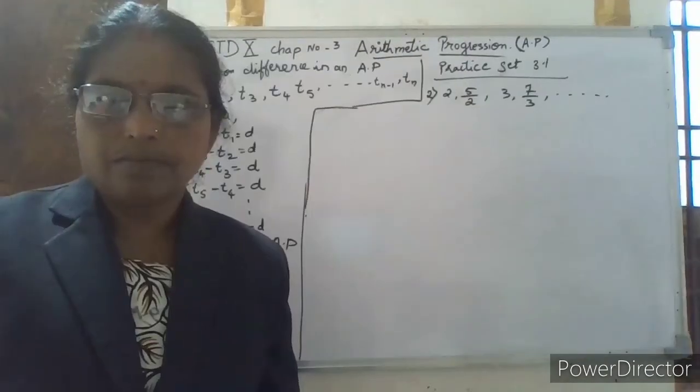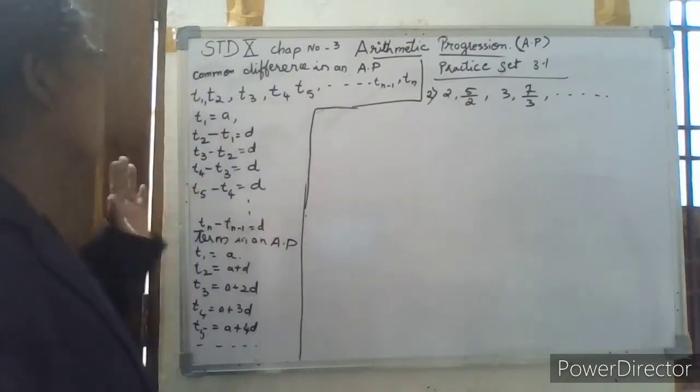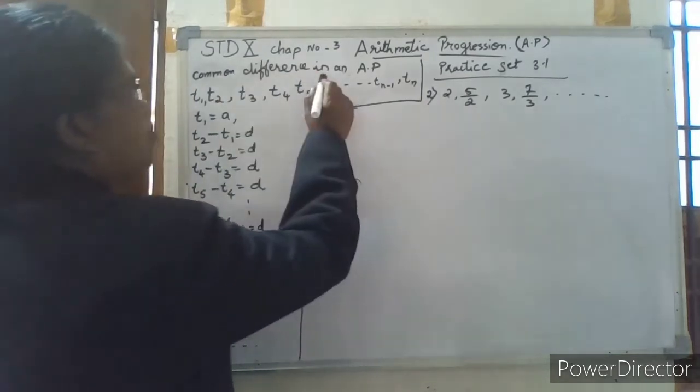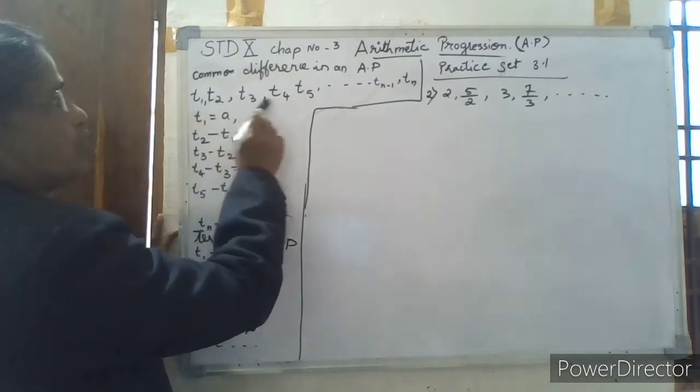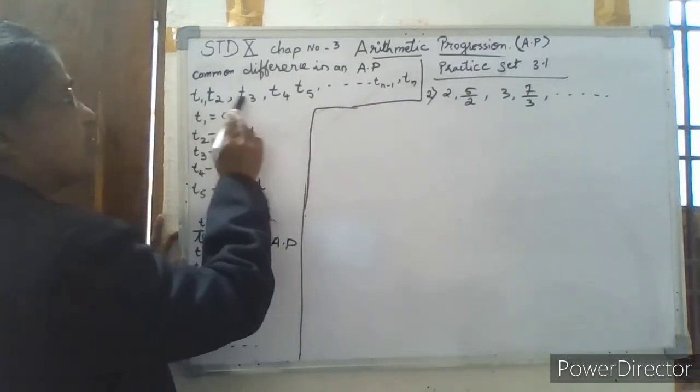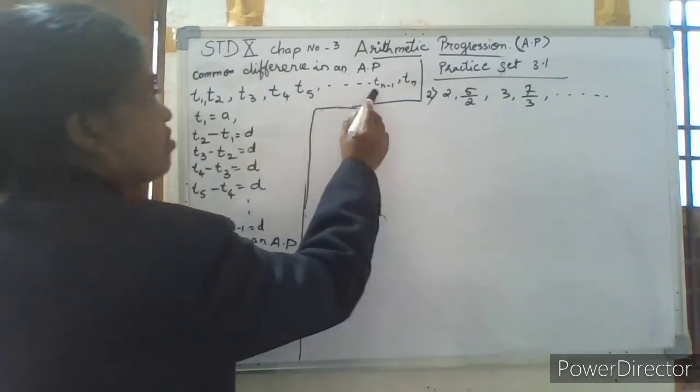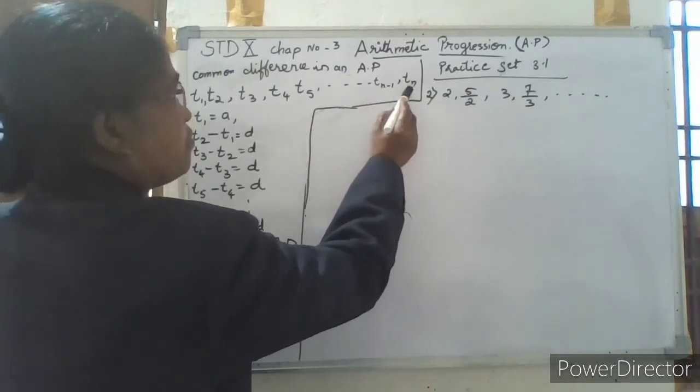Now we will learn how we can find the common difference in an AP. See, T1, T2, T3, T4, that is first term, second term, third term, fourth term, fifth term, up to the last term, the nth term.